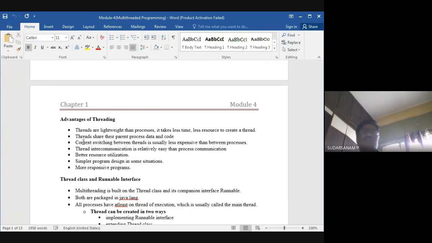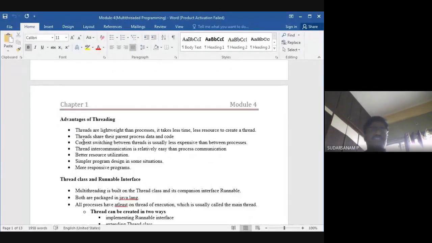Next one is better resource utilization. Resource utilization means unnecessarily it will not create any resources. Whenever they are required for that particular thread, it will create the resources to execute it, then it will release the resources.